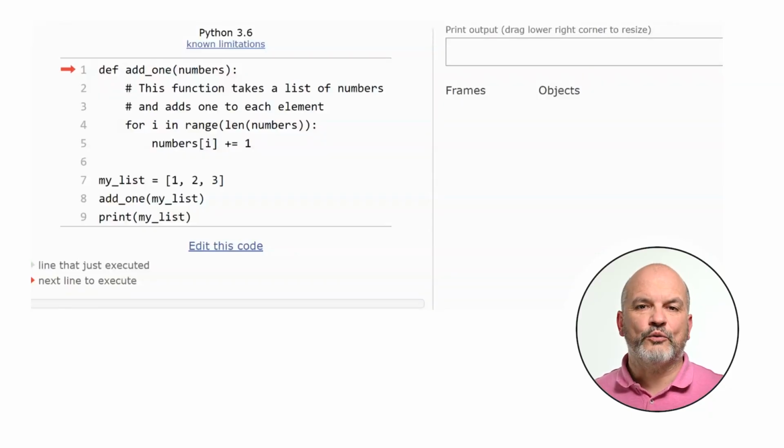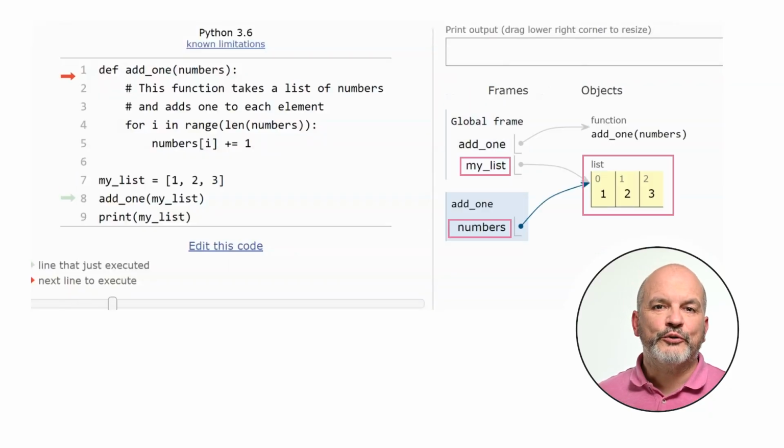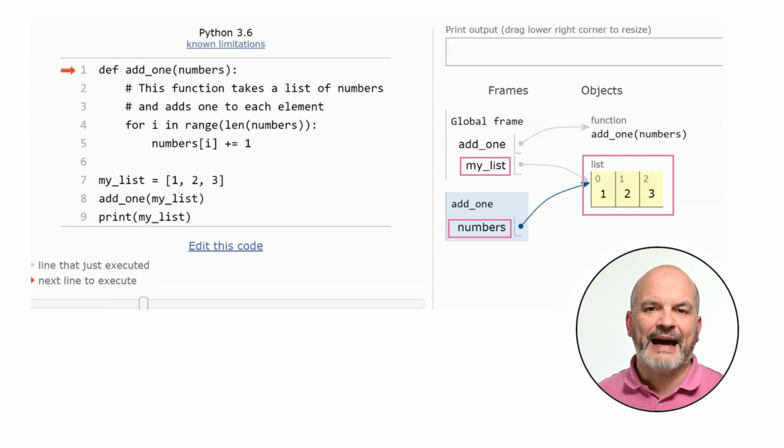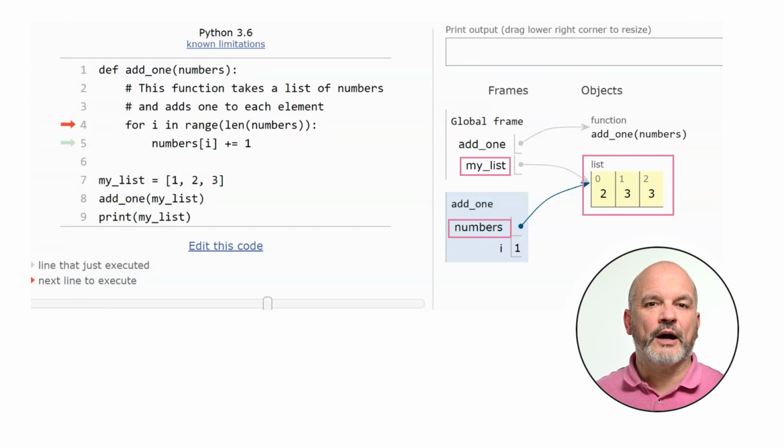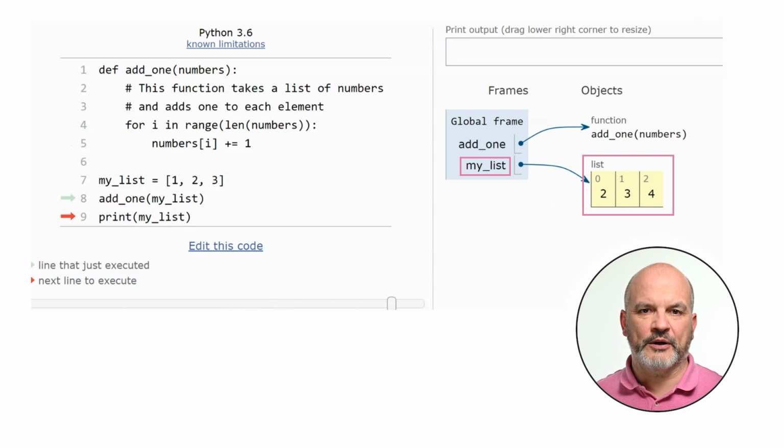For example, let's refactor our add1 function, so it takes a list as a parameter and adds one to each element of the list. As you can see, the function add1 works as expected. It modifies the list that we passed in as an argument, and the changes are visible outside the function. This is not a pure function, as it has side effects. Specifically, it modifies the object passed in the parameters. This can be useful in some cases, but it can also lead to unexpected results or bugs if you are not careful.